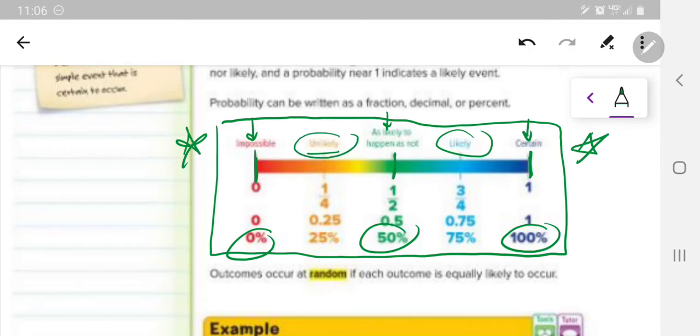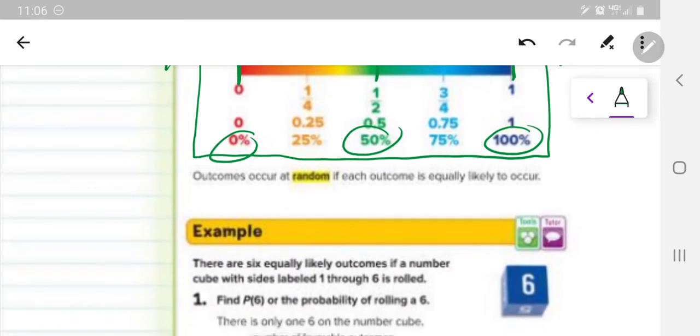So we'll do some examples of those. Outcomes occur at random if each outcome is equally likely to occur. So, for instance, if you're flipping a coin, it is equally likely that you'll get a heads versus a tail. So those events happen randomly.